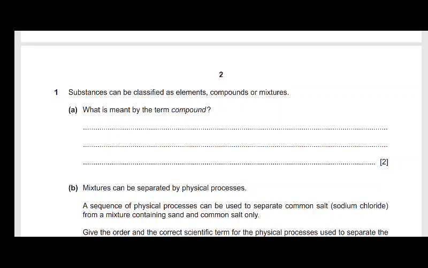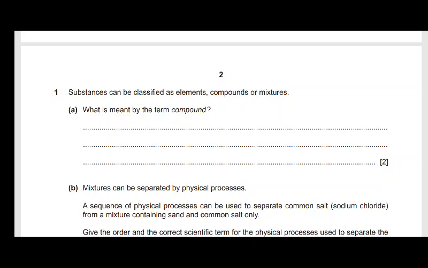So we have examples of compounds like carbon dioxide. Carbon dioxide is a chemical combination of carbon and oxygen. Those are chemically combined. You can't use distillation or filtration whatsoever to separate them. That's impossible. Another example of a compound is water, which is hydrogen and oxygen chemically combined. You can't use distillation, filtration, evaporation, decanting, whatever you know, to separate those. That's just impossible. You have to use chemical means.